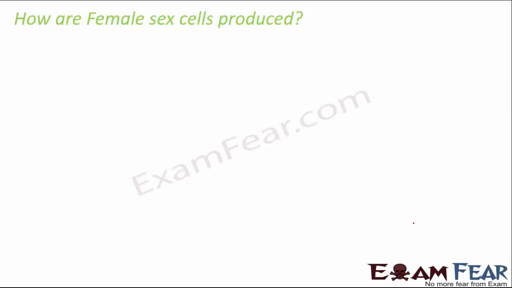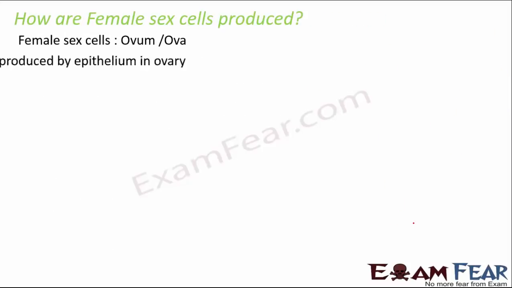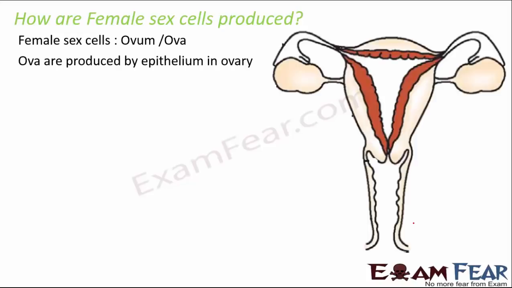Now the question is, how are the female sex cells produced? So the ova are produced by the epithelium in the ovary. Ova production happens within the ovary, and it's quite a surprising fact that when a female child is within the mother's womb, the formation of eggs takes place at that time itself. So almost 2 to 3 lakh eggs are produced within the ovary of that female fetus.